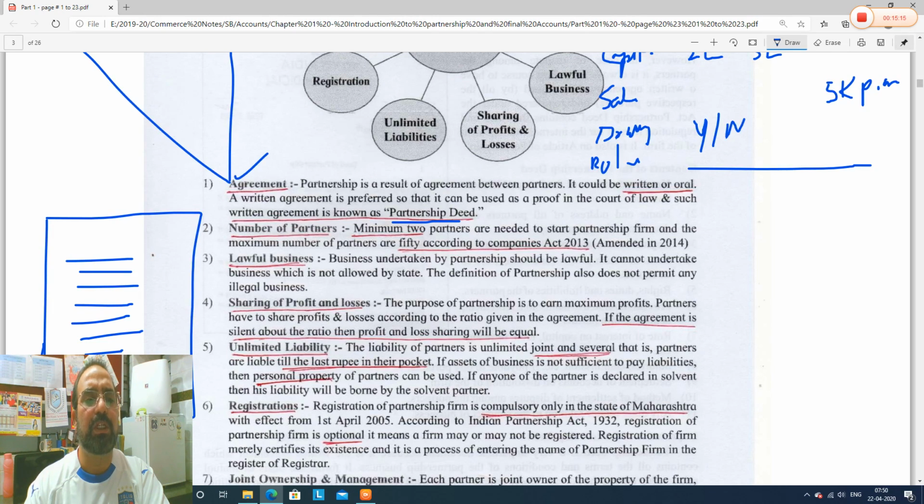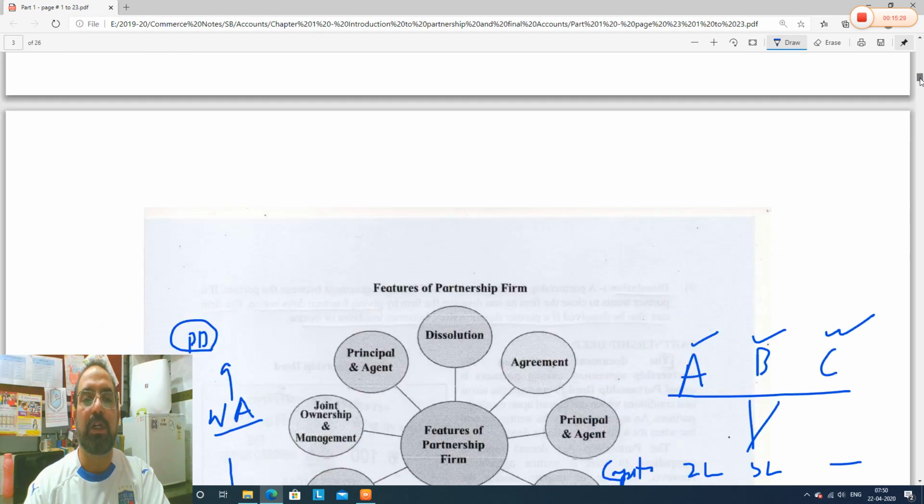All these points they can write in written form. This written form is called partnership deed. This will be signed by all the partners and done. So this is what we have studied, agreement. Agreement is one of the features of partnership form.